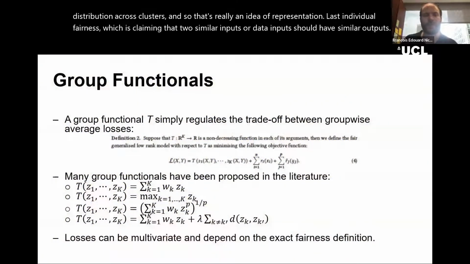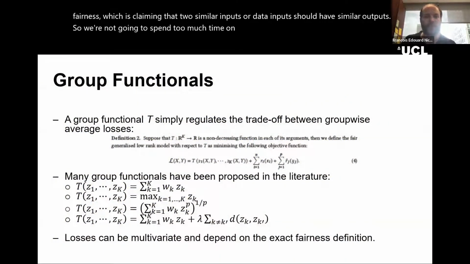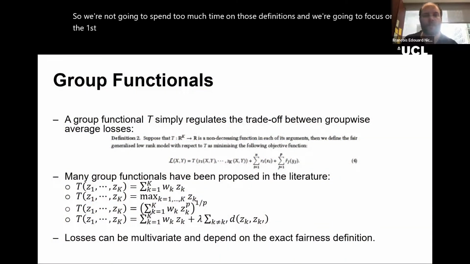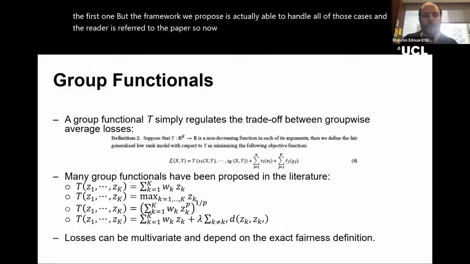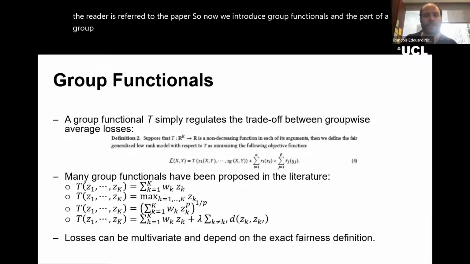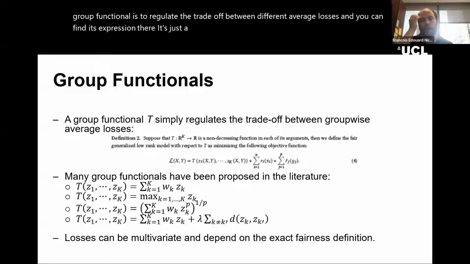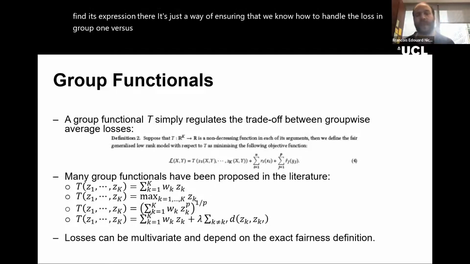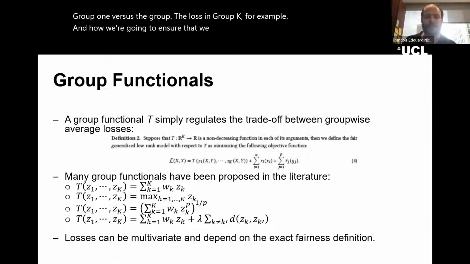So we're not going to spend too much time on those definitions, and we're going to focus on the first one, but the framework we propose is actually able to handle all of those cases, and the reader is referred to the paper. So now we introduce group functionals, and the point of a group functional is to regulate the trade-off between different average losses, and you can find its expression there. It's just a way of ensuring that we know how to handle the loss in group 1 versus the loss in group K, for example, and how we're going to ensure that we keep learning and improving losses, but also how we're going to manipulate trade-offs.